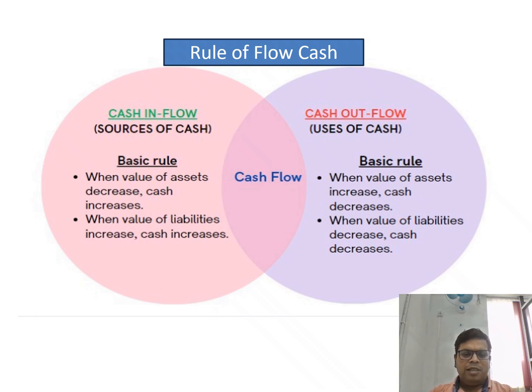And when the value of liabilities increases, it means cash increases. How? Because you will add some amount. Suppose I take one example of creditors. If creditors are there in your balance sheet, your cash will increase because you still did not pay your creditors. It means your cash is increased. And in case of an asset increase, your cash will decrease because you have bought some assets. When you buy some assets, your cash will decrease because you pay some amount to buy that asset.